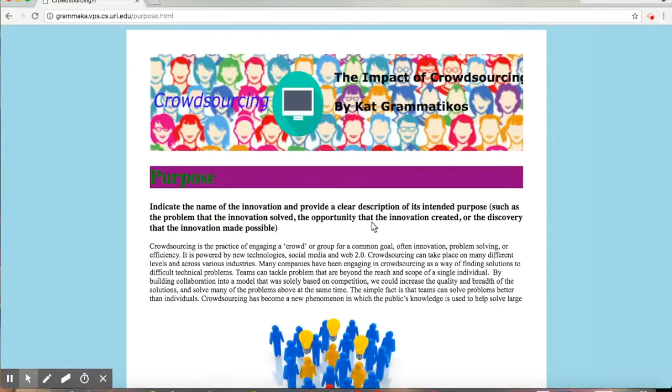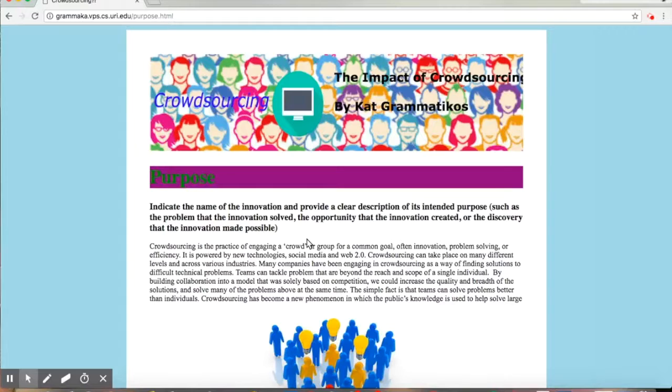What I mainly wanted to stress on this page was the purpose of my innovation and what it is designed to do. The first thing you see on my page is a question that asks me to indicate a clear description of the purpose of crowdsourcing. As you can see, I stated that crowdsourcing is the practice of engaging a crowd or a group for a common goal, often innovation, problem solving, or efficiency. It is powered by new technologies, social media, and Web 2.0.